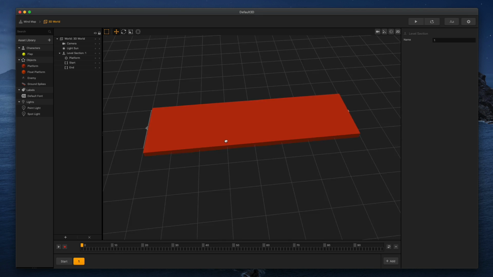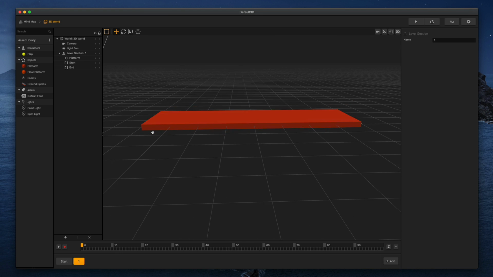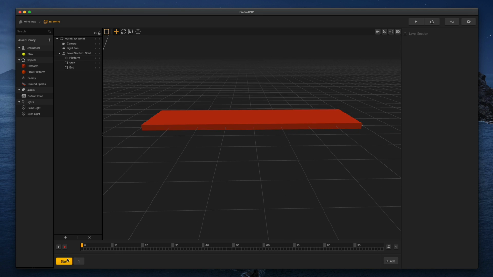And so here's the deal, guys. Now I have this platform here, and I have a start scene and then a 1. Now what is that? What's the difference here? If you're new to Buildbox, scenes are going to play in order or randomly. It's your choice after the start scene.